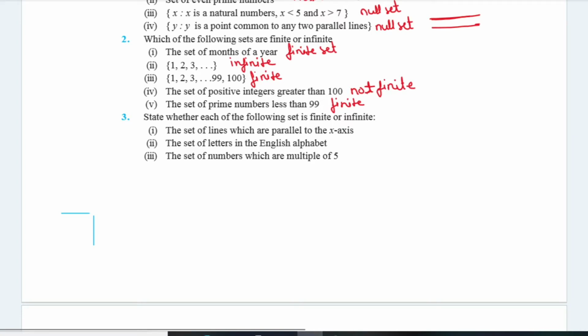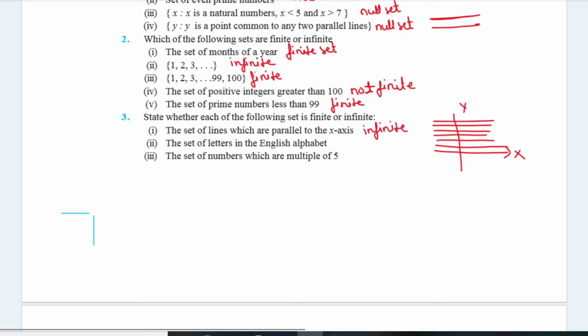Third question is, state whether each of the following sets is finite or infinite. The first one is the set of lines which are parallel to the x axis. Suppose this is the x axis, this is x and this is y. So you can draw as many lines parallel to the x axis. You can draw a lot of lines parallel to the x axis. That's why the set of lines which are parallel to the x axis is infinite.